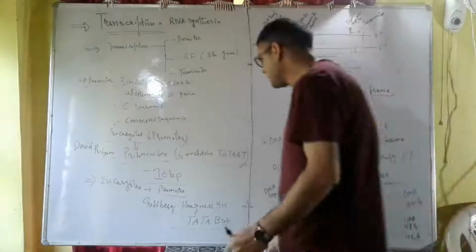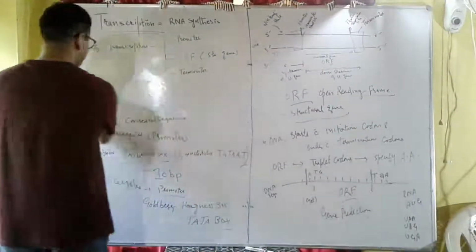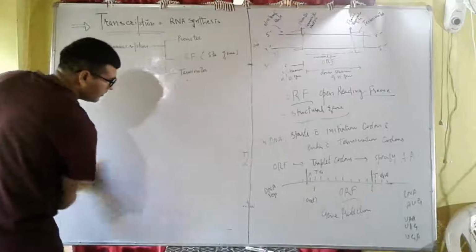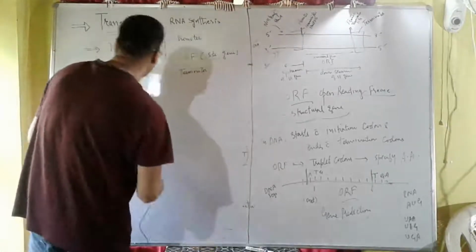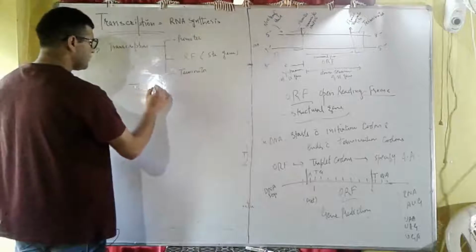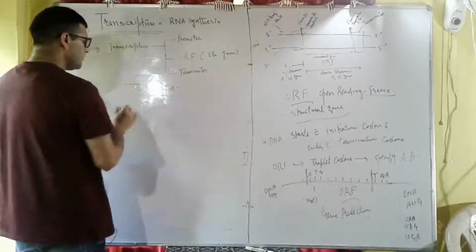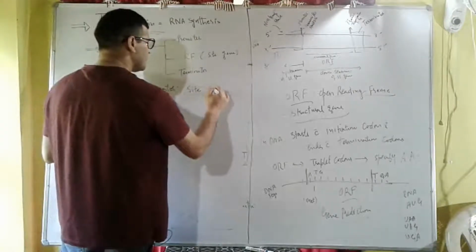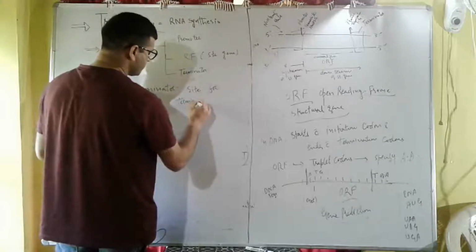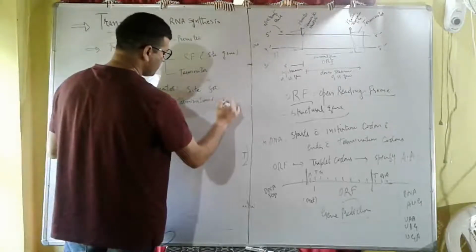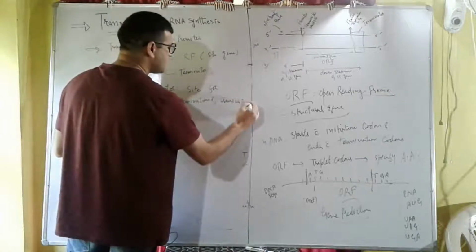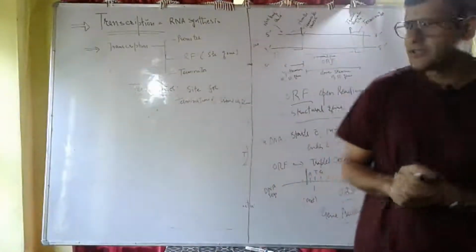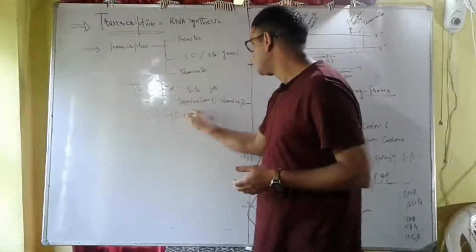Then we have the terminator. The third one is called the terminator. This terminator is the site for termination of transcription, and this terminator site is a guanine-cytosine rich region.